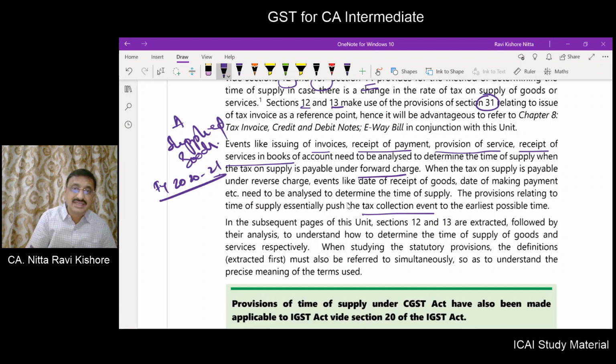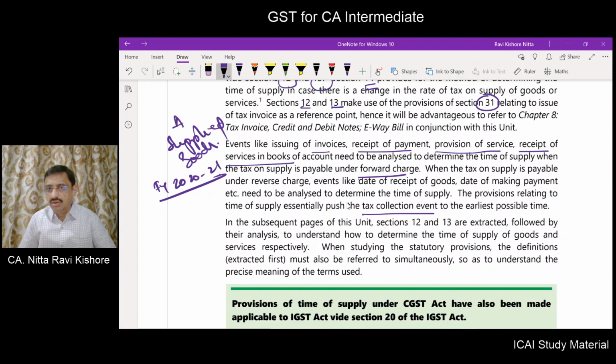Time of supply is dependent upon certain events like date of issue of invoice, date of receipt of payment, date of provision of service, date of recording the receipt in the books of account. So on these items, the time of supply is determined. Based upon the time of supply, the date of payment of tax is determined.